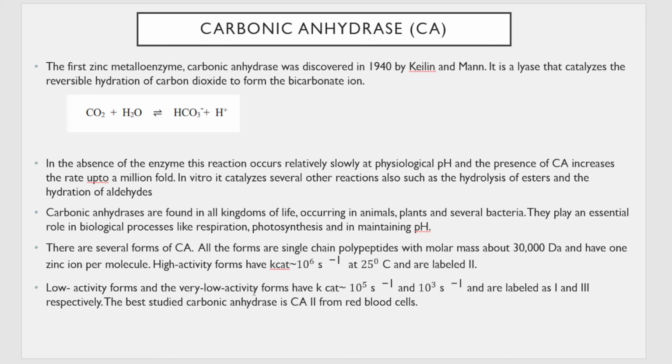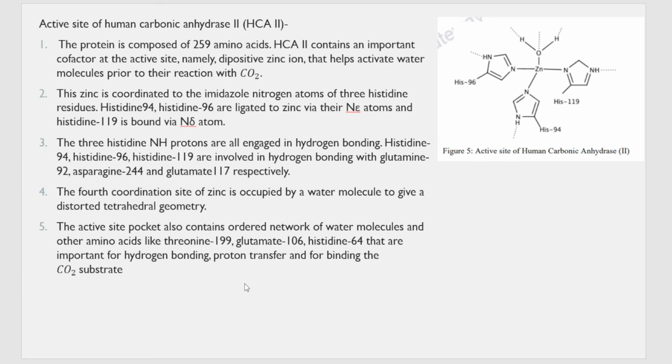There are also the ones that have relatively low activity, that is, the rate is around 10 to the power 5 or 10 to the power 3. These are labeled as 1 and 3. So out of 1, 2 and 3, 2 is the best one because it has high activity. The best studied one is carbonic anhydrase 2, from the red blood cell, present in humans. So we are studying this one that has high activity, carbonic anhydrase 2. Where is it present? It is present in human red blood cells.